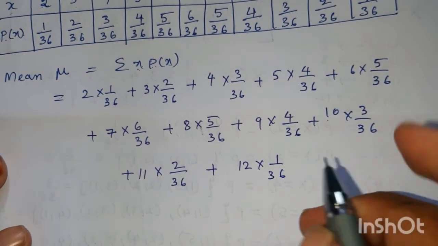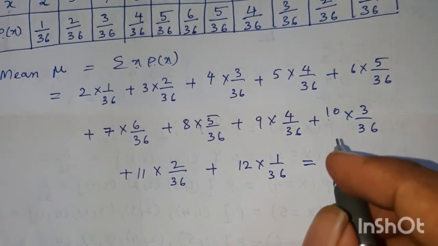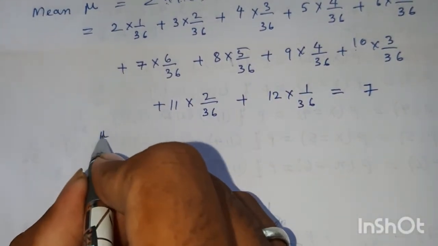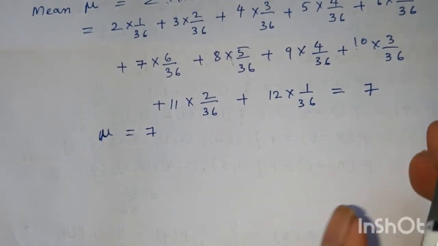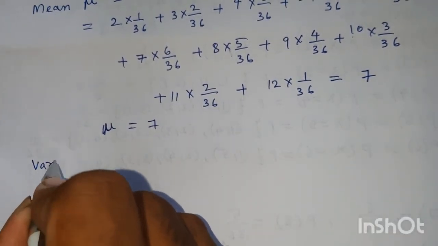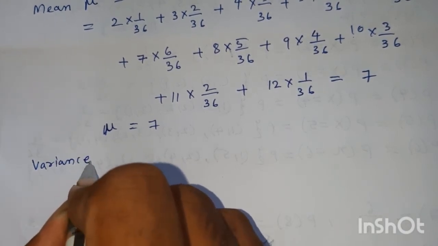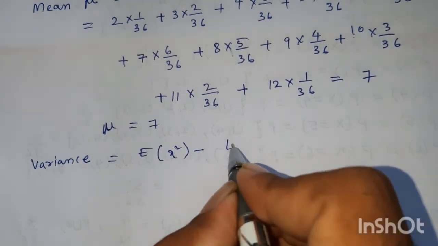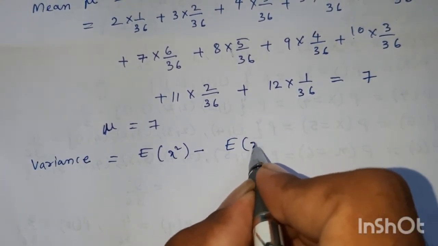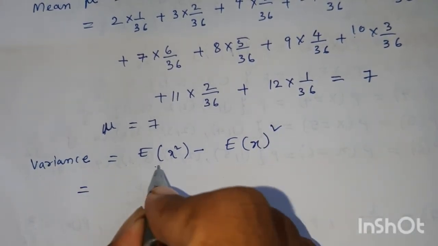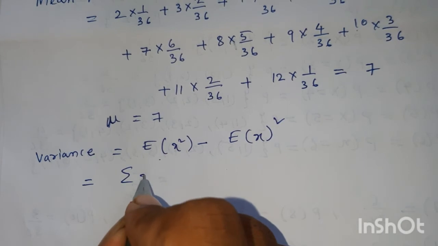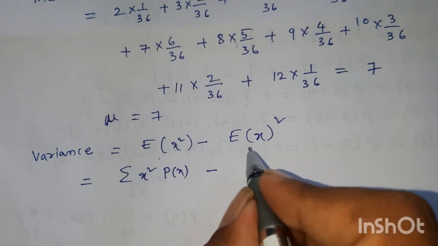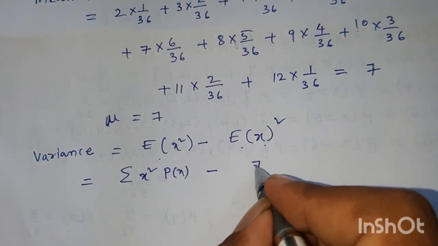On calculation we will get 7. Therefore mu, the mean, is 7. Now variance is given by E of x square minus E of x whole square. E of x square means summation x square into P of x, minus E of x whole square, that is 7 square.